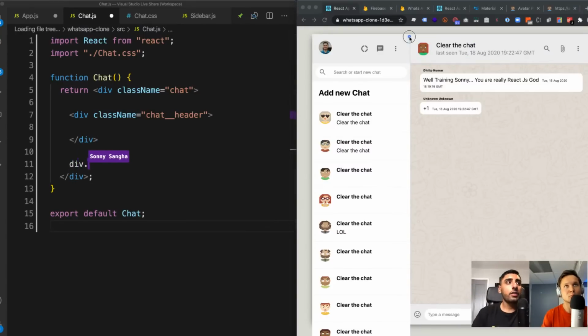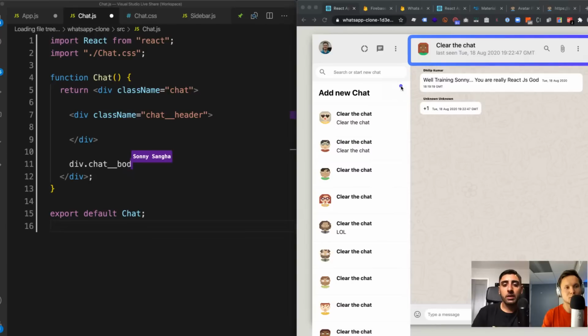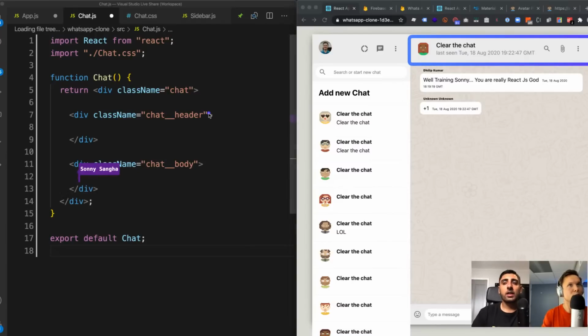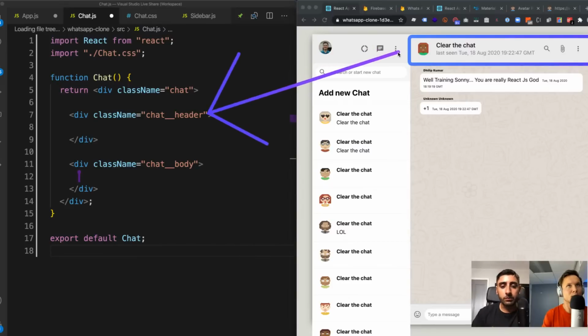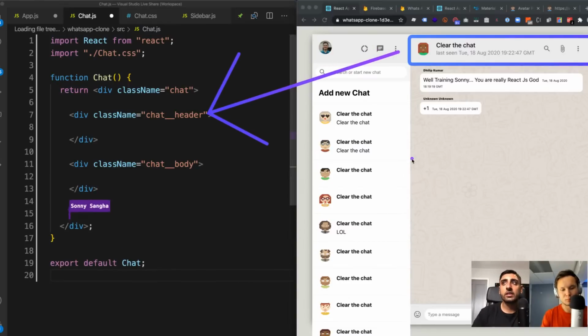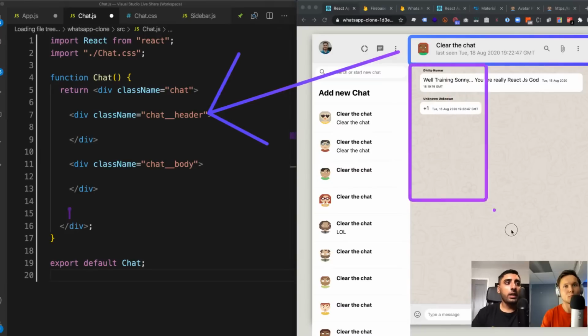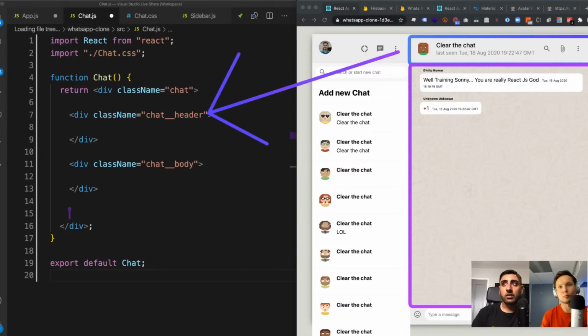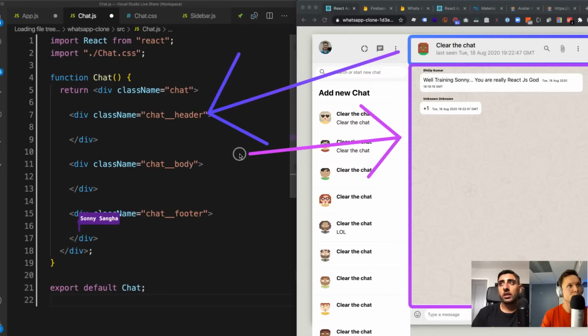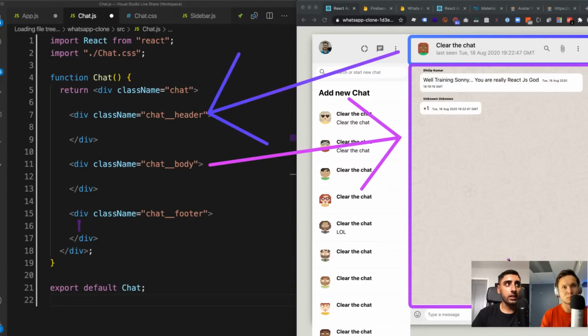Then we're going to have the chat body, right? Now, the chat body is pretty self-explanatory. It's all of that stuff in the middle, right? It's all that stuff where the actual chat exists, right? And then we're going to have the chat footer, right? So div chat footer, yeah. Now the chat footer is where we're going to have the input field and all of that stuff, and that's where that's going to live.